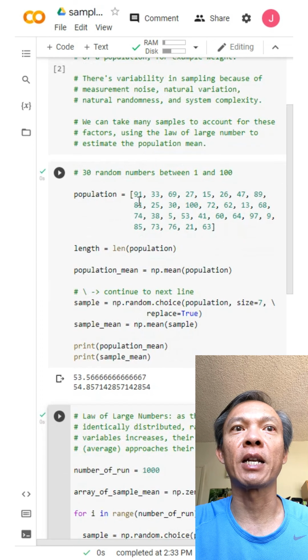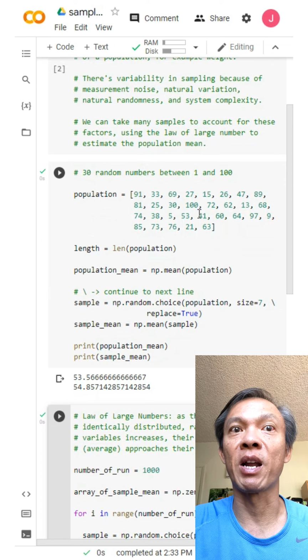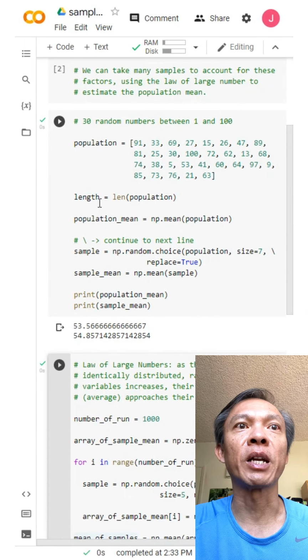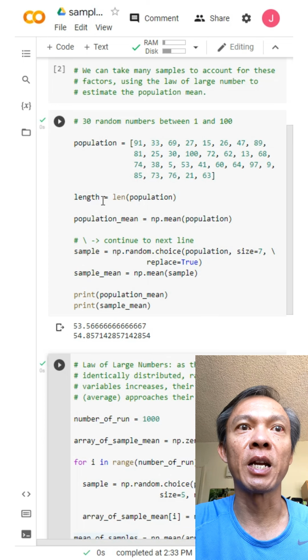So if you take a look at this example, I have 30 random numbers between 1 and 100. This could be the ages of a population, for example. And of course, we're going to import NumPy and import matplotlib to plot the result later. Here I take the length of the population, and here I calculate the population mean using the np.mean method.